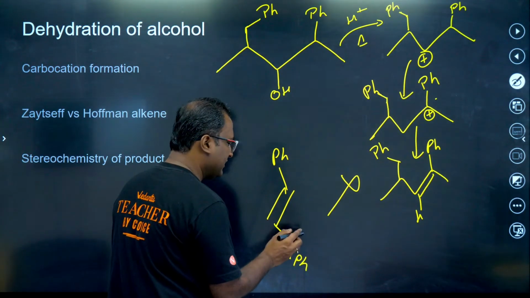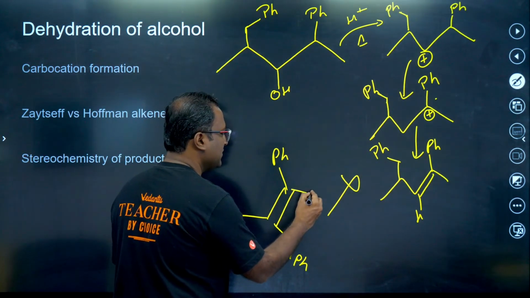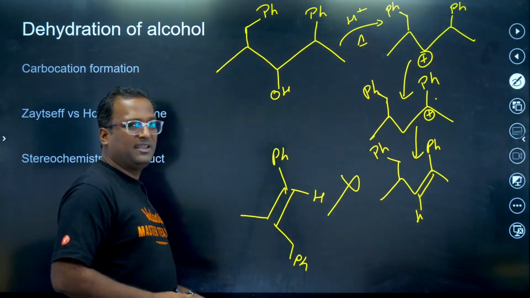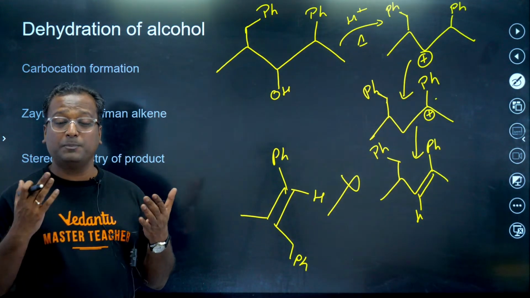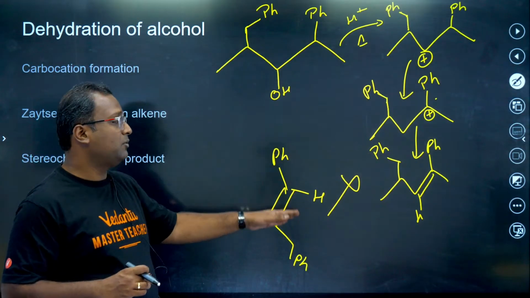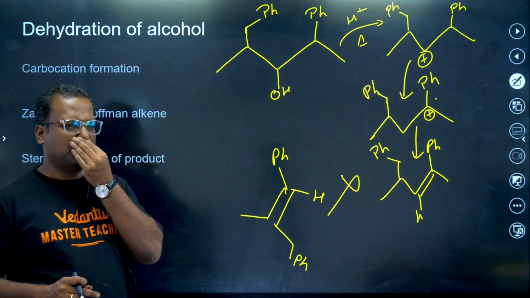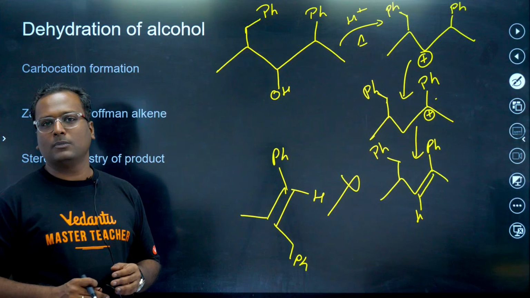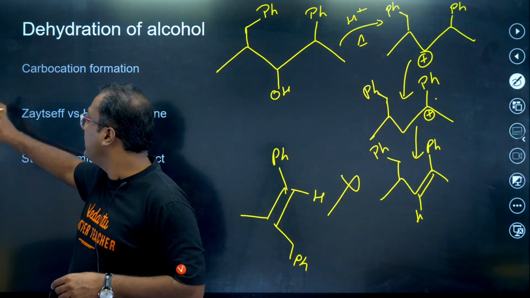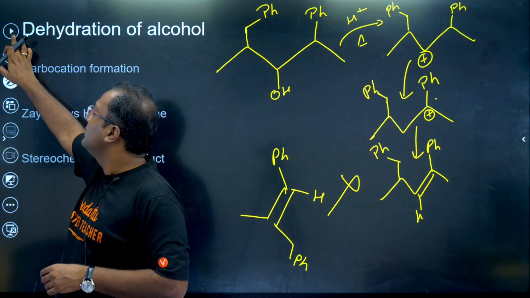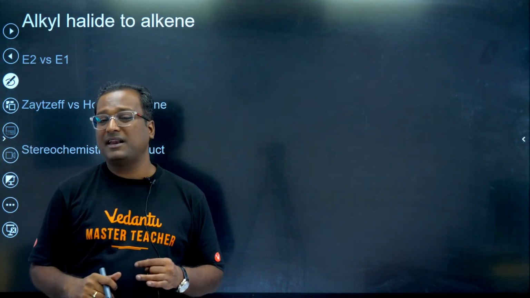I'm not saying the compound is unstable. I'm saying it's a lesser stable situation. So I would want to put it this way, such that the two benzene rings, which are big in nature, are away from each other. Clear? Let's move ahead. So this was about dehydration of alcohol.